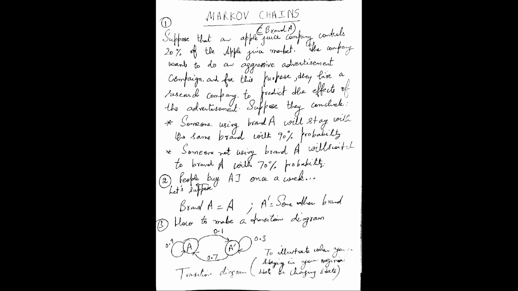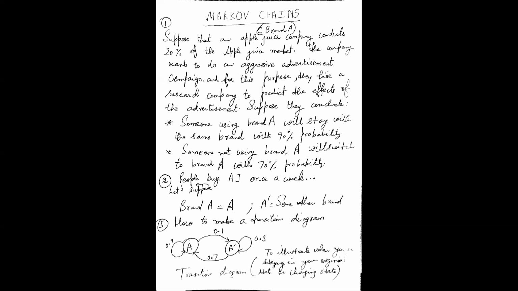There is a 10% chance, or 0.1 probability, that the people who were using brand A will not use brand A after this. That probability is quite low compared to the other, but there is certainly a probability.